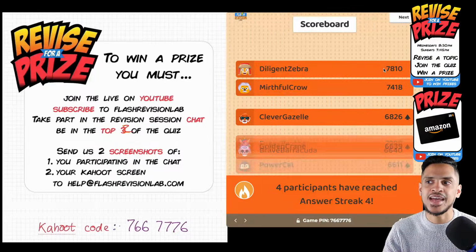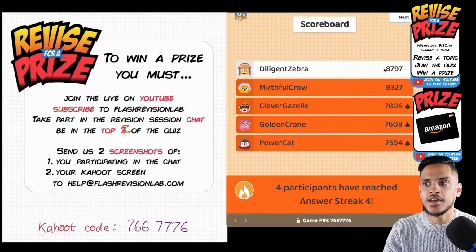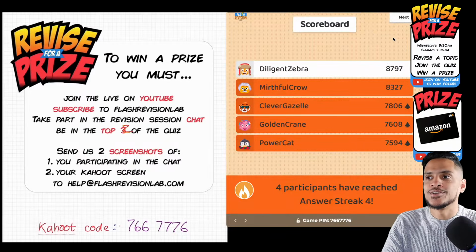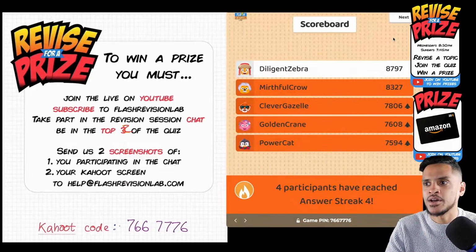You can find it as it is. Clever Gazelle has moved up to 3rd. Golden Crane has moved up, and Power Cat. They've all been introduced into the top 5. Diligent Zebra is absolutely smashing it, and Mirthful Crow as well, 2nd place, miles ahead of everyone else.